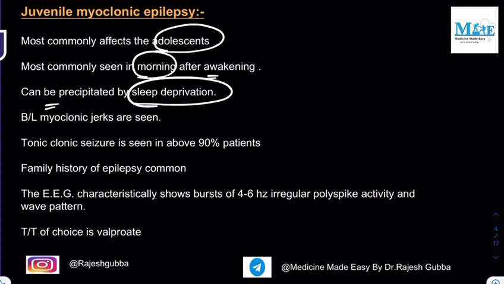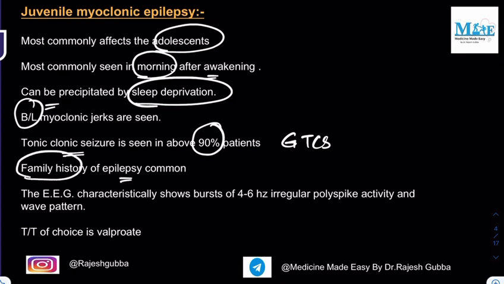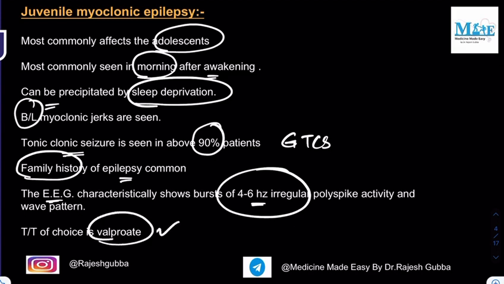These myoclonic jerks are usually bilateral. Apart from myoclonic jerks, 90% of these patients develop GTCS, generalized tonic-clonic seizures. These patients also have a family history of epilepsy. You diagnose juvenile myoclonic epilepsy by EEG, which shows 4 to 6 Hz irregular polyspike activity. And what is the drug of choice? That is valproate. So, in short, that is about juvenile myoclonic epilepsy.